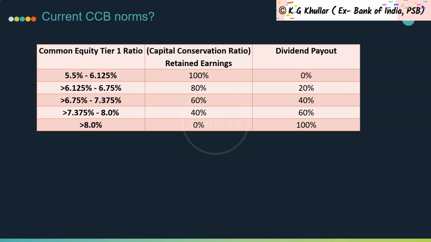Friends, this table shows minimum capital conservation ratios a bank must meet at various levels of common equity tier 1 capital ratios. For example, a bank with a common equity tier 1 capital ratio of 6.50%, which lies in this range, is required to conserve 80% of its earnings in the subsequent financial year. That is, payout will not be more than 20% in terms of dividends, share buybacks and discretionary bonus payments.